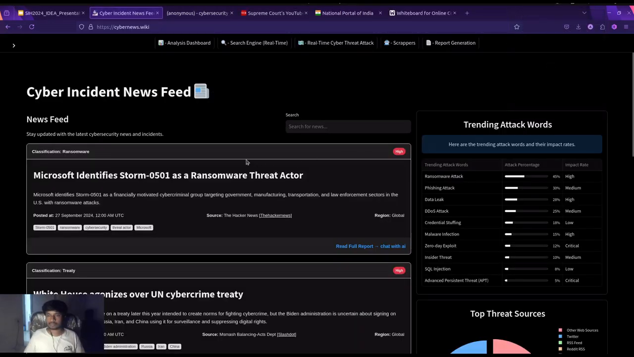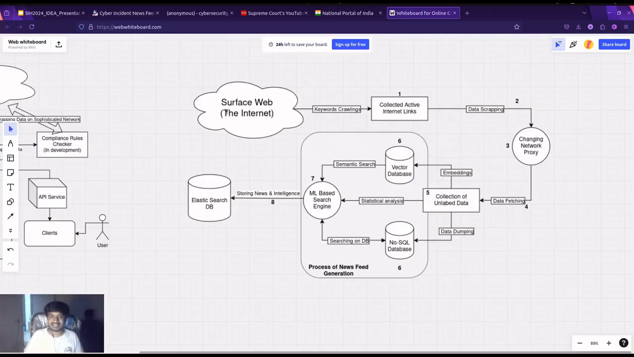Now let's talk about the technical approach, like how we are doing this. This is the system design of our feed generator. What we are doing is, from the internet, from the surface web, we are scraping the data. We are crawling for the links.